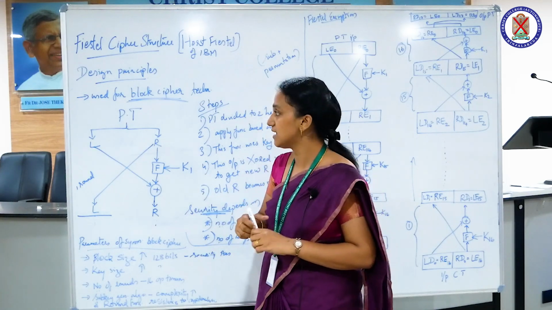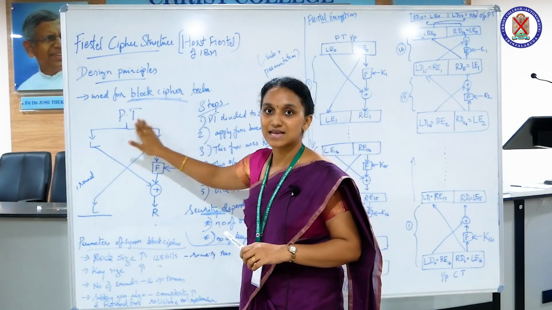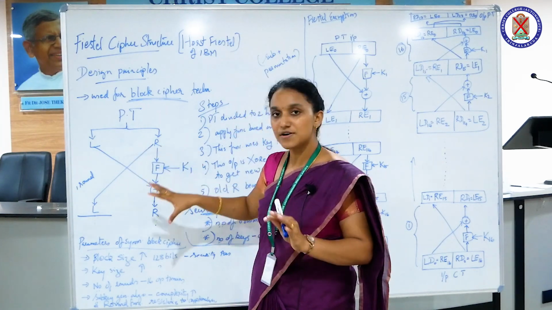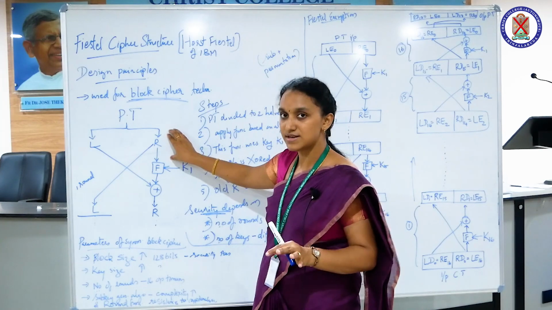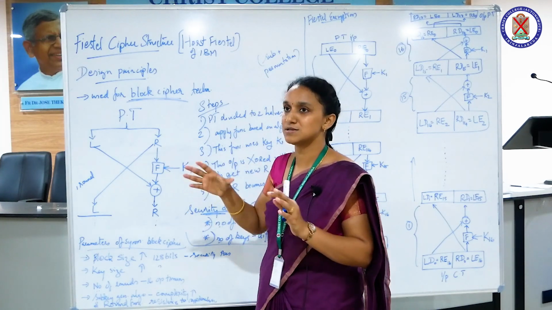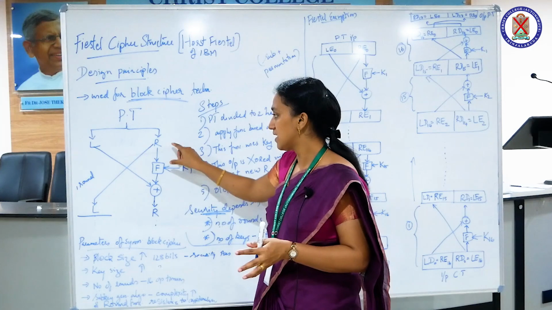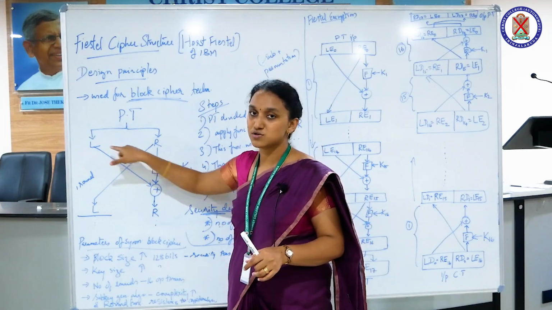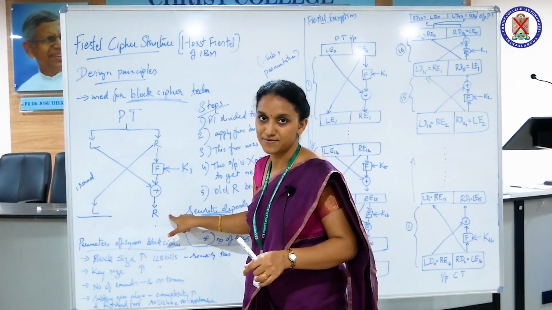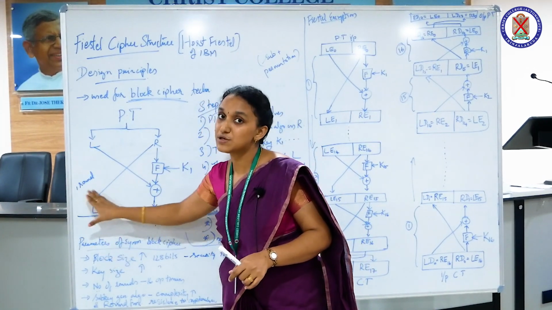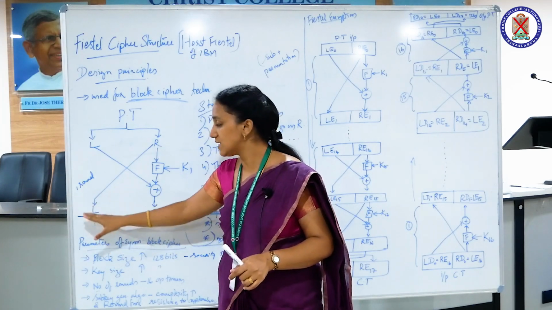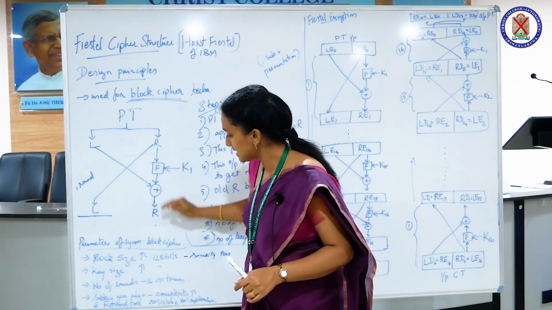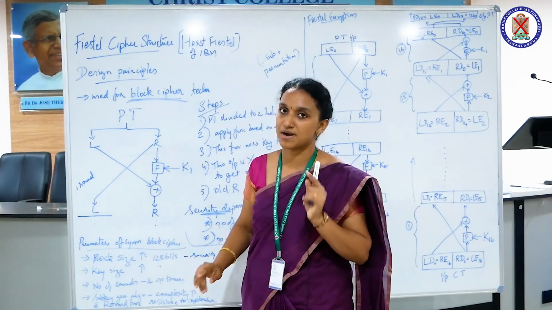I'll repeat the steps again. You have the plain text. It's divided into two halves, the left and the right. Some function is applied on the right half along with the key, based upon the algorithm, and the output from that is XORed with the left half to get the new right half. The new left half is the old right half. Clear? So till here it is one round.